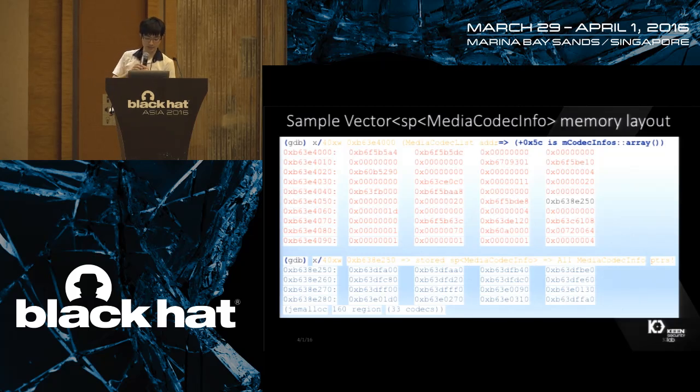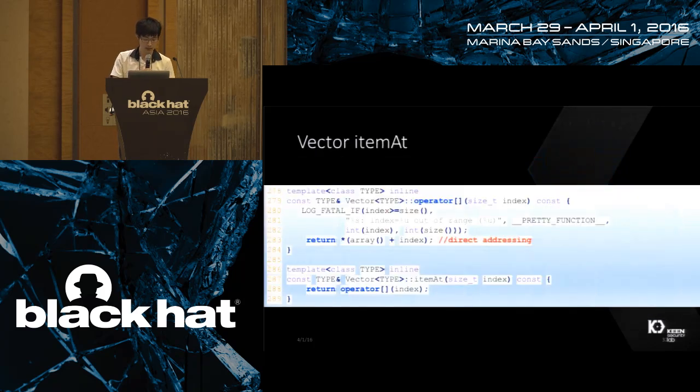We can see that on the first part, at the 5C offset, it is actually the storage pointer of the mCodecInfos. And at this part, we can see there are many MediaCodecInfo pointers. On Nexus 5, there are 33 codecs, which makes it fall in the jemalloc 160 region. And this is very useful for our following exploitation.